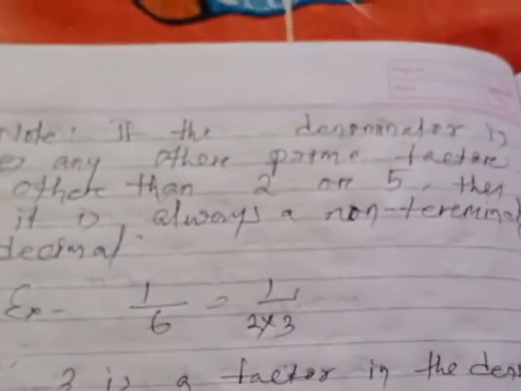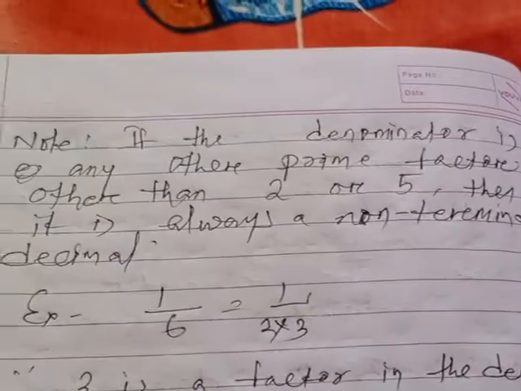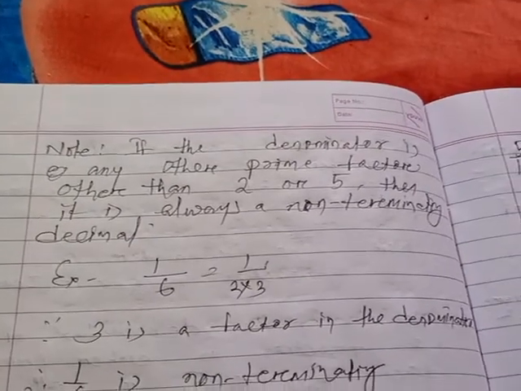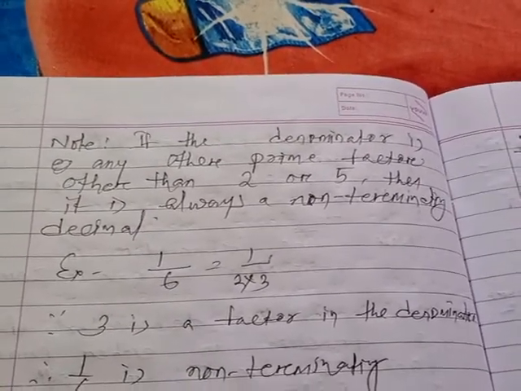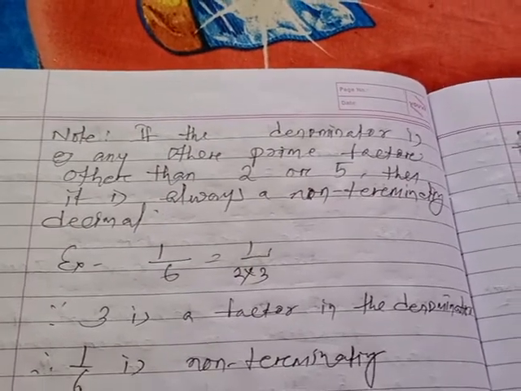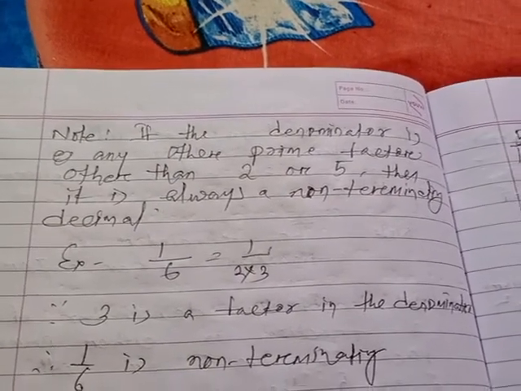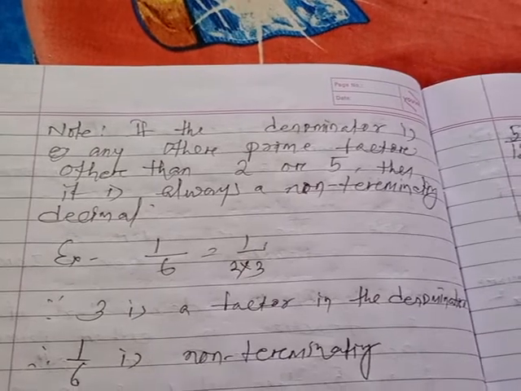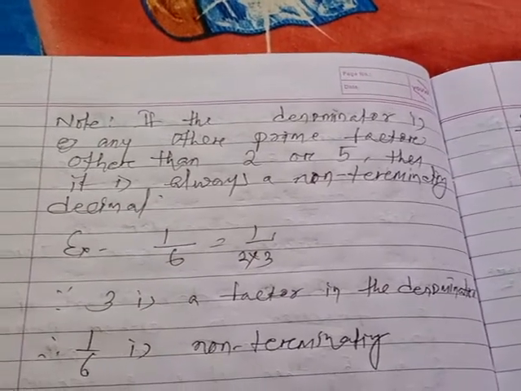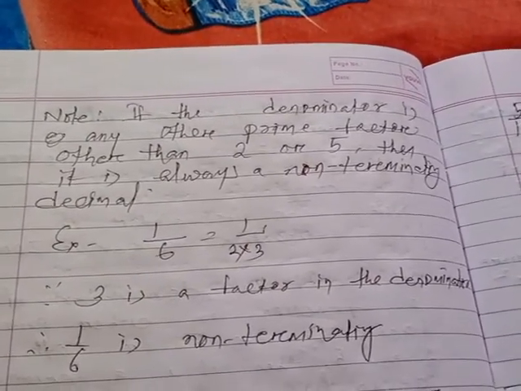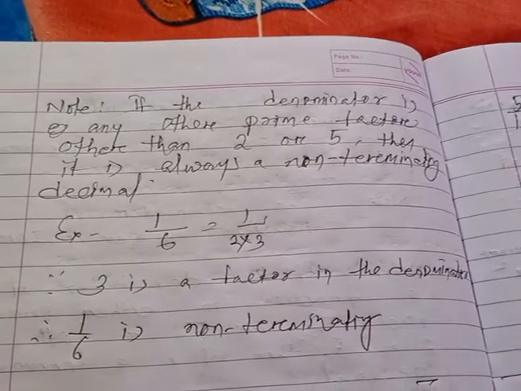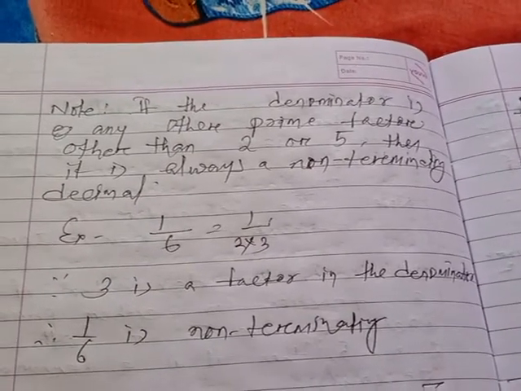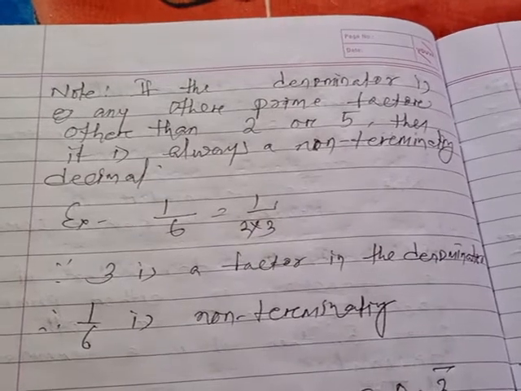Yes, sir. But here you see, if the denominator of a fraction has a prime factor other than 2 and 5, then it is called a non-terminating decimal number.